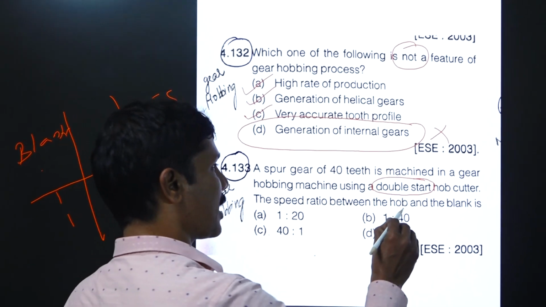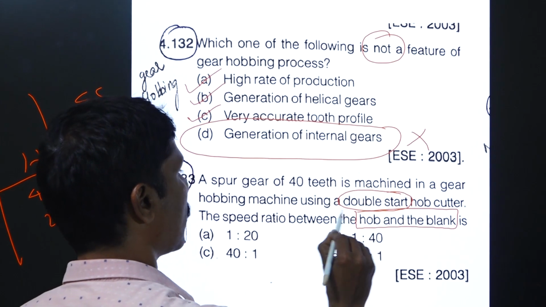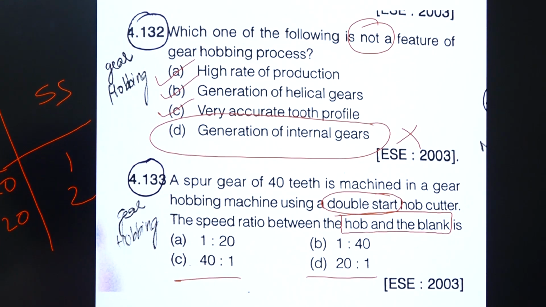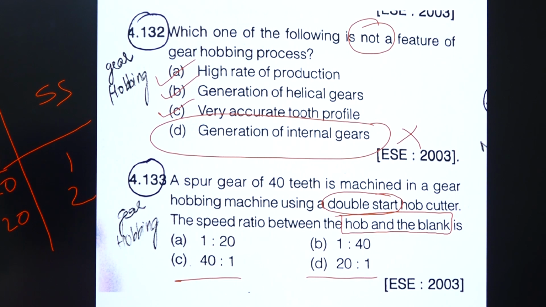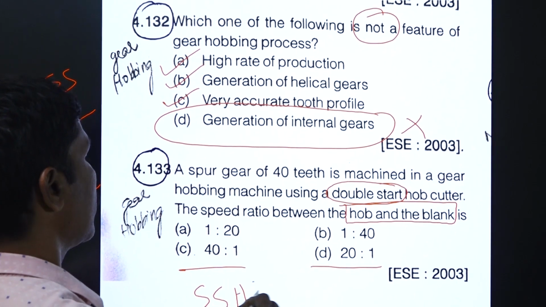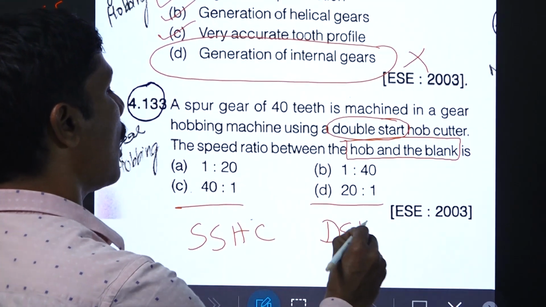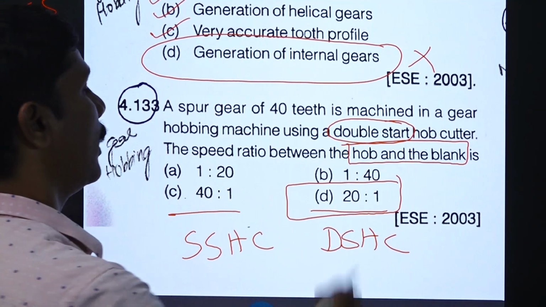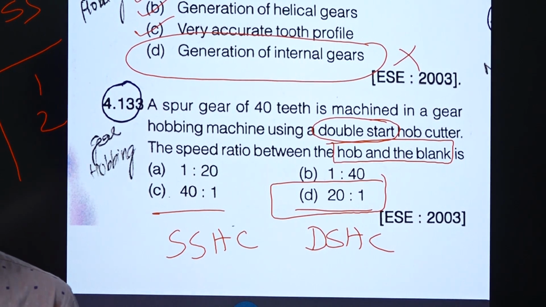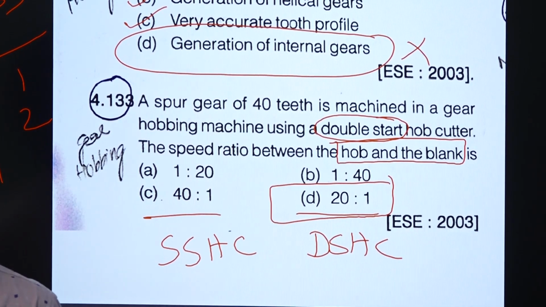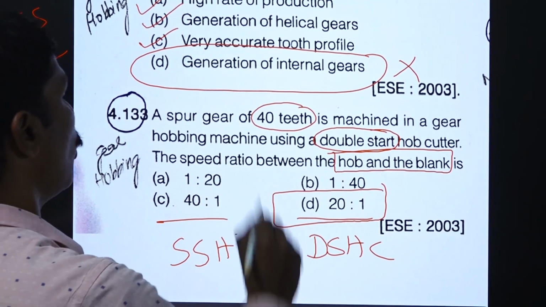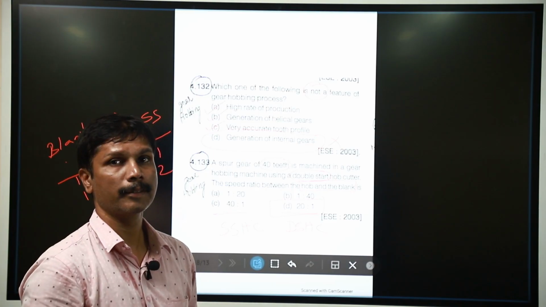So here the twist is there. What is the ratio of hob and blank? Hob and blank means maybe C or D, because the hob rotates faster. That is for a single start hob cutter. Here the case is a double start hob cutter. So our option is option D. Since it is a double start cutter, the hob will rotate 20 times that of the blank. For 40 teeth, we have to divide by 2, so 40 by 2 we get 20.